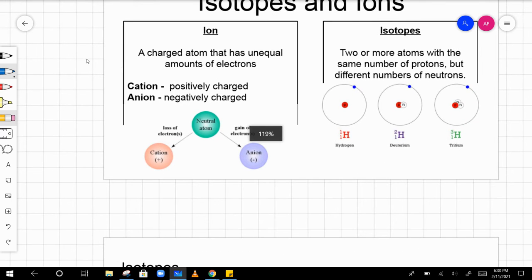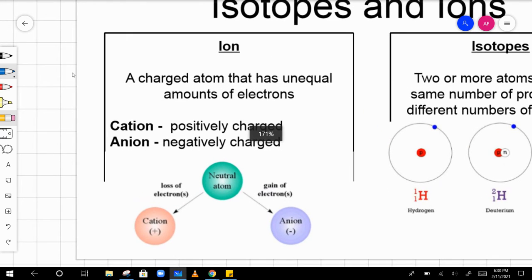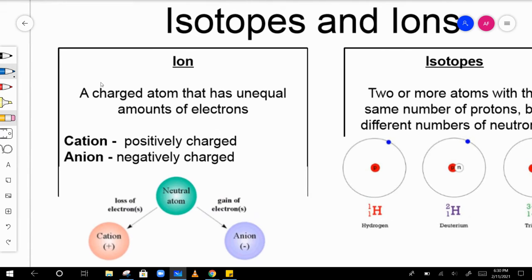Today we're going to be talking about ions and isotopes. Ions are atoms that have unequal amounts of electrons and protons. A charged atom that has unequal amounts of electrons and protons.